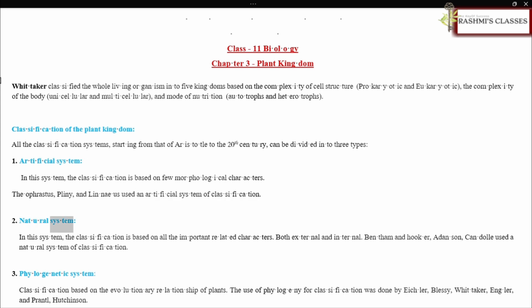Natural system. In this system, the classification is based on all the important related characters, both external and internal. Bentham and Hooker, Adamson, Kent all used a natural system of classification. Phylogenetic system. Classification based on the evolutionary relationship of plants. The use of phylogeny for classification was done by Eichler, Bessey, Whittaker, Engler and Prantl, Hutchinson.